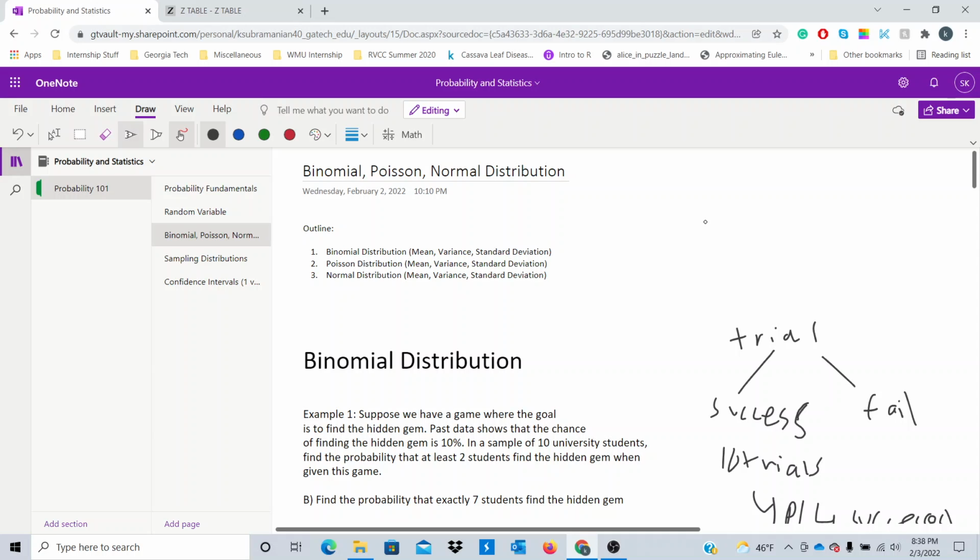So, as you may recall in the previous video, we have talked about probability fundamentals, some basic properties of probability, and we've also talked about random variables. And we also discussed that when we're given data, we want to come up with distributions to help describe our data, right? In terms of stuff like skewness, we also could describe the average, we can also describe the spread of our data, etc., right?